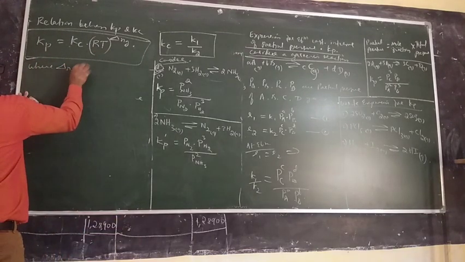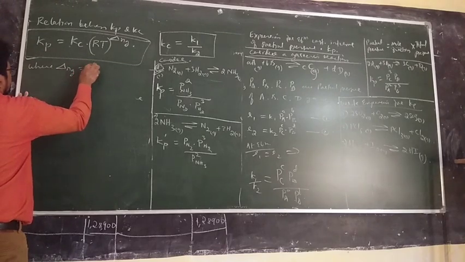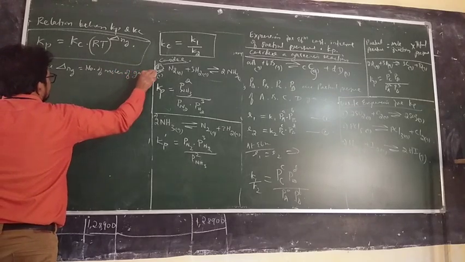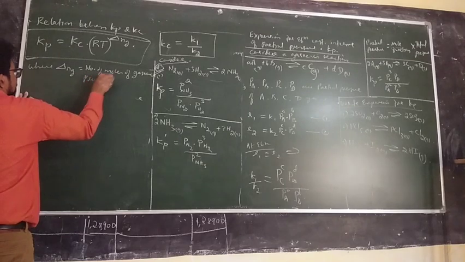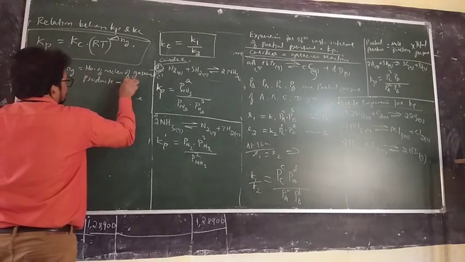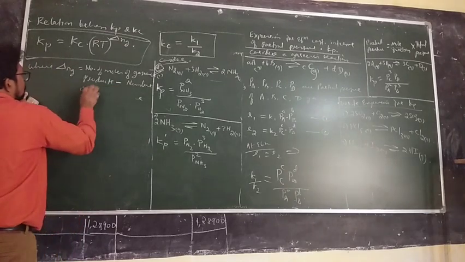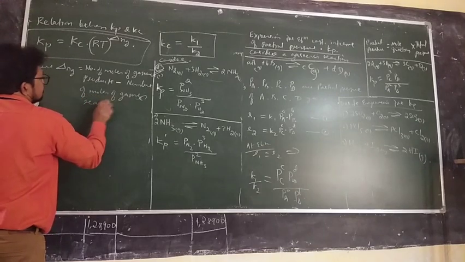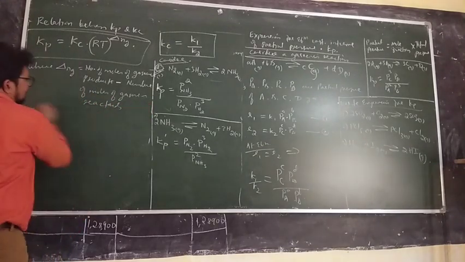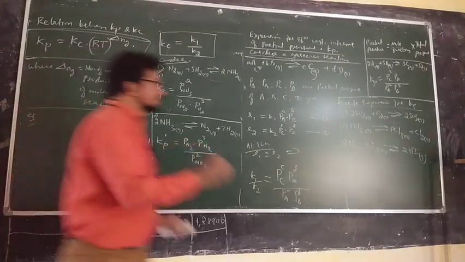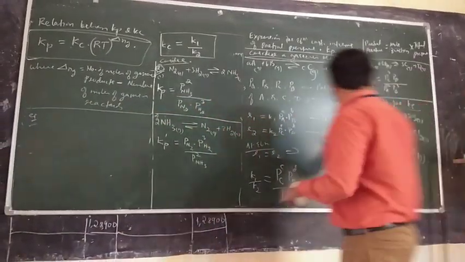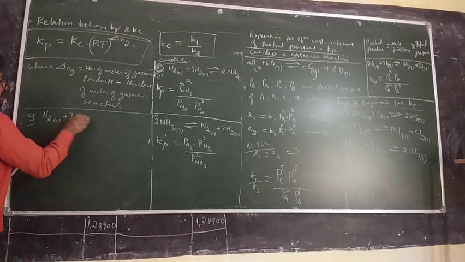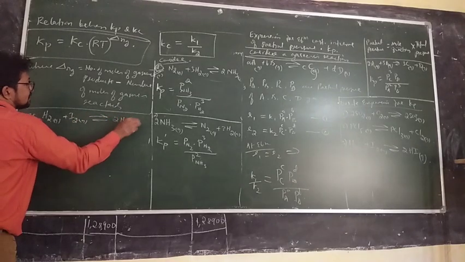What is delta Ng? Delta Ng is the number of moles of gaseous products minus the number of moles of gaseous reactants. So one example I will take and show you. For example, here you have taken H2 gas plus I2 gas giving 2HI gas.